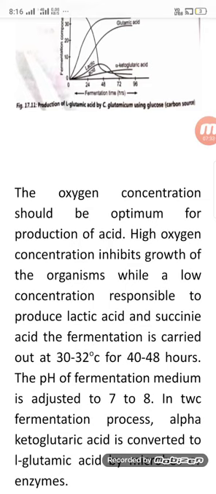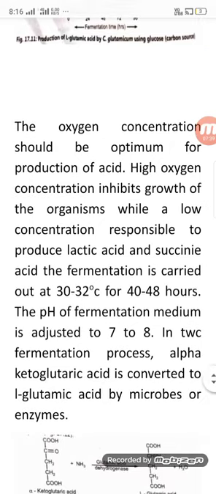of the acid. A high oxygen concentration inhibits the growth of the organism, while a low concentration leads to the production of lactic acid and succinic acid. Fermentation is carried out at 30 to 32 degrees Celsius for about 48 hours. The pH of the fermentation medium is adjusted to 7 to 8.